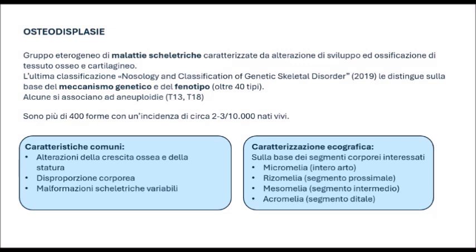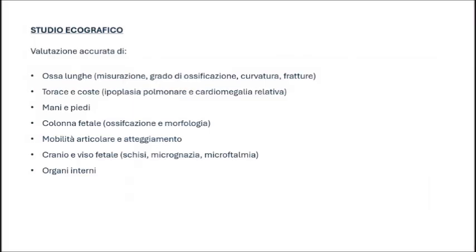Whenever there is a suspicion of osteodysplasia, it therefore becomes essential to conduct a more in-depth ultrasound study by evaluating the entire long bone, assessing not only its length but also its shape, the degree of ossification, and the possible presence of fractures. The thorax and ribs, the hands and feet, thus not only their morphology but also the posture and fetal movements during the ultrasound examination, the fetal spine, the skull and face, and the internal organs.